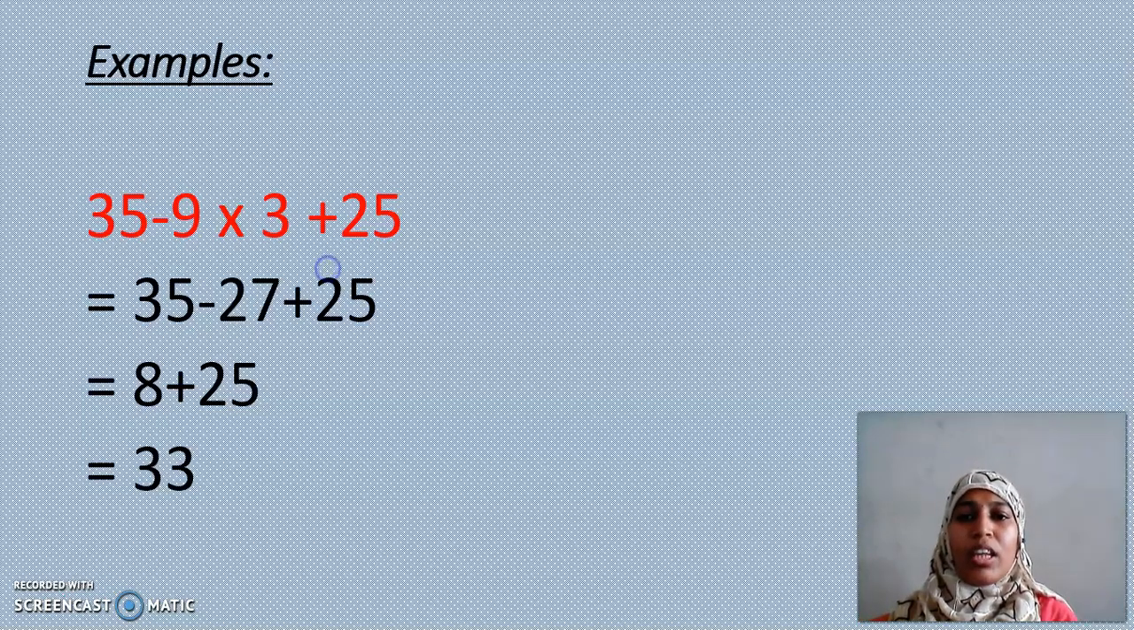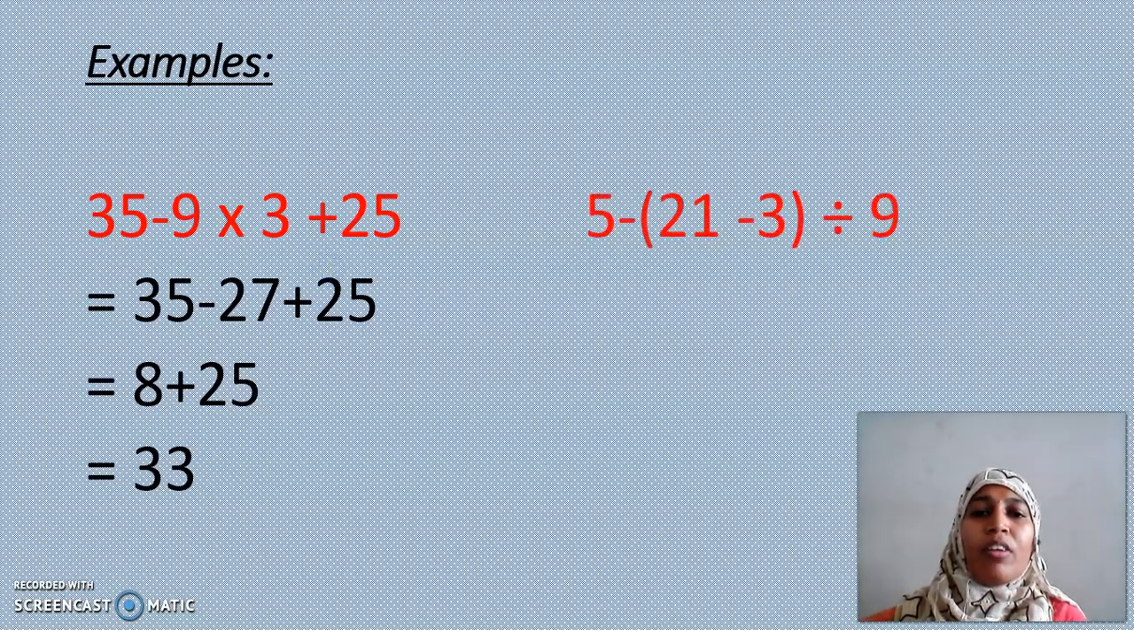Next, let us look at another example. 5 minus 21 minus 3 divided 9.